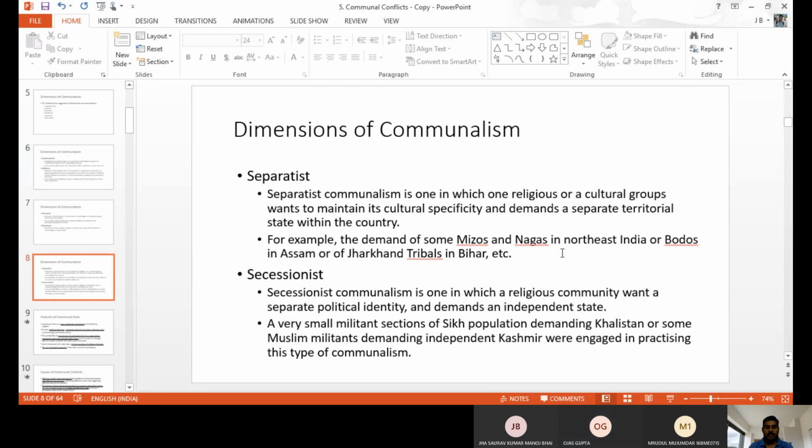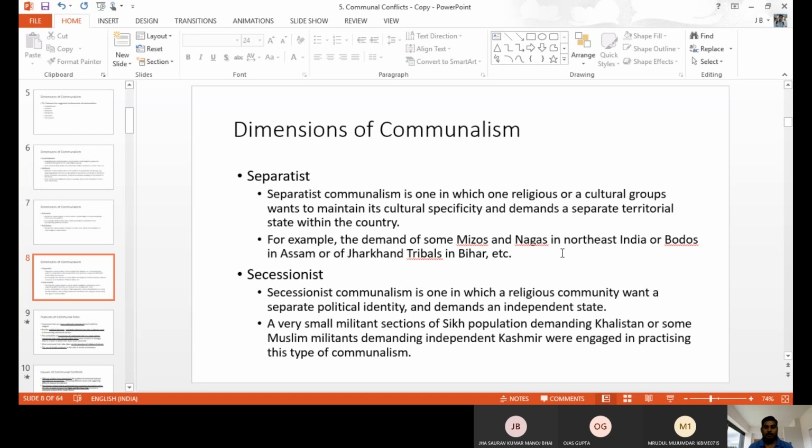And next one, secessionist. Secessionist people are different from the separatists. Secessionist people want not only to be separate, they want to be totally independent from others. They want a separate country, a separate state. They don't want to be with others. Sometimes the Sikh population, like the Khalistan people, demand a separate country from India and Pakistan. In the Northeast also some states demand separation from India. They want to be independent like this.